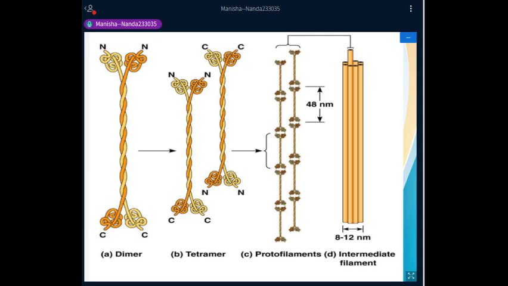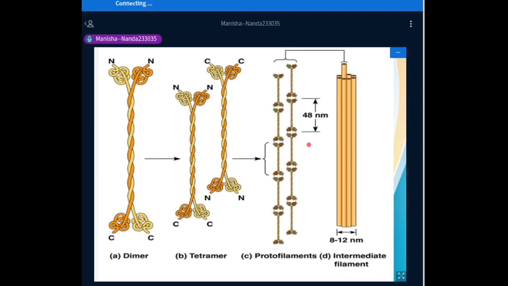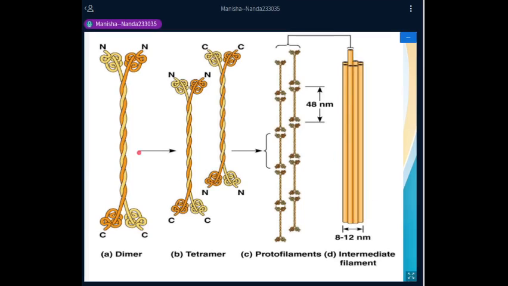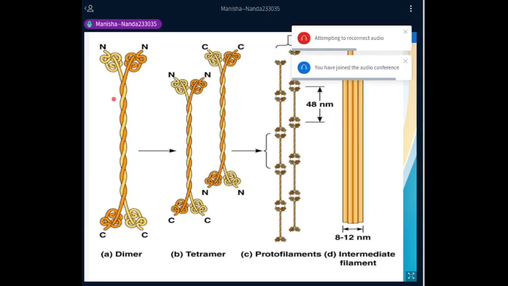you mean protofilament, because it has so many polypeptide chains, and they are coiled around each other.